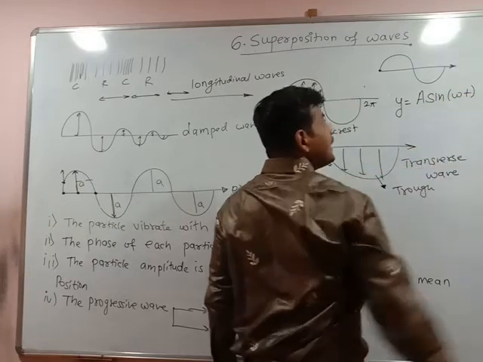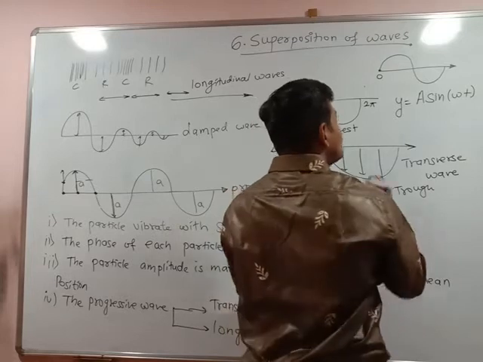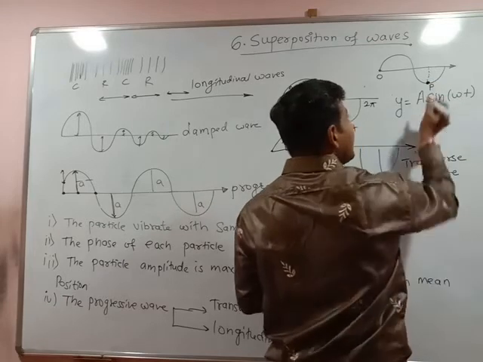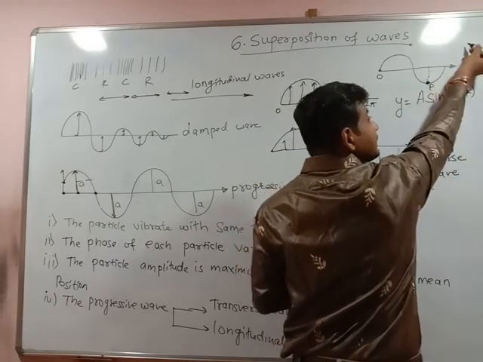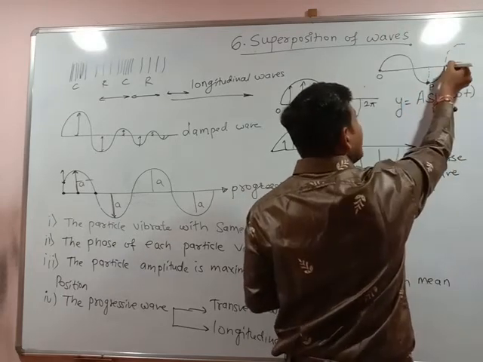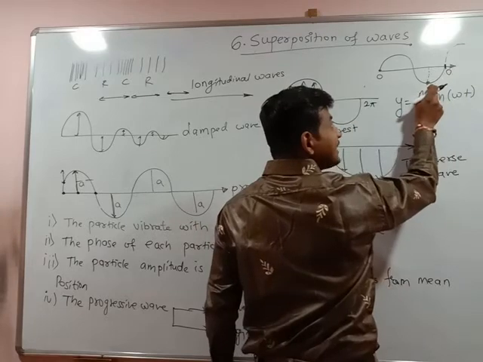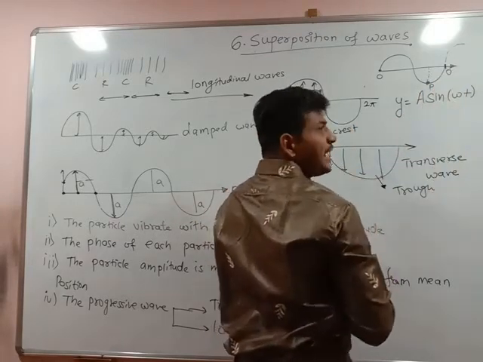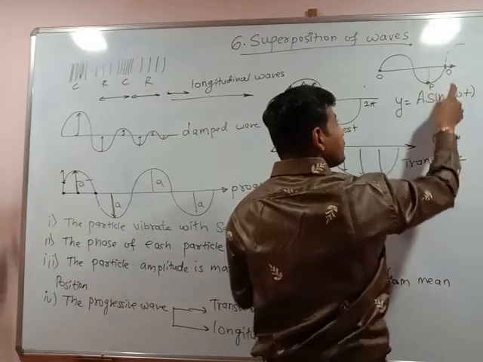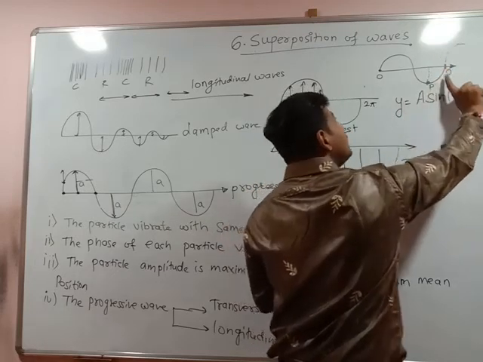A sin omega t. But instead of starting from the mean position O, if the wave starts from this point P, then this point P is lagging O by some phase. Why some phase? Because one particle starts from position P and the second particle starts from position O. When one particle reaches the O position, the particle at O reaches the next position.